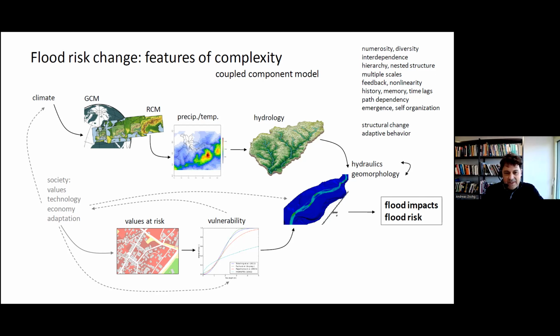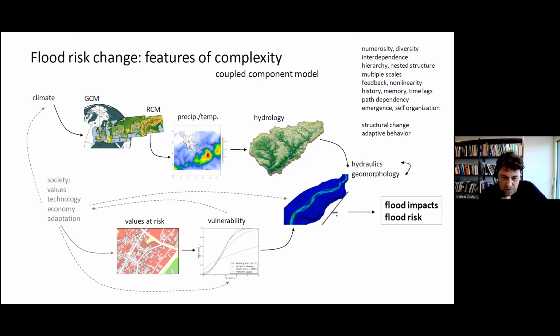So these features of complexity must be considered, and to allow the model to consider this complexity, we have to implement the ability to model structural change of the processes and the decision rules behind, and adaptive behavior. And in the last few years, we did a lot of feasibility studies on how to do that. And I can state that by coupling different specialized models together with a model coupler in a coupled component modeling,